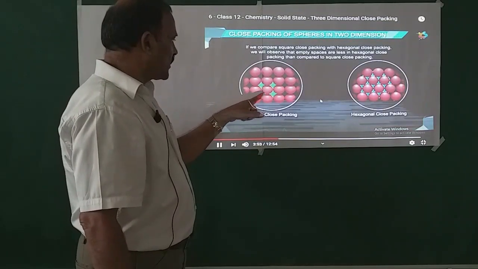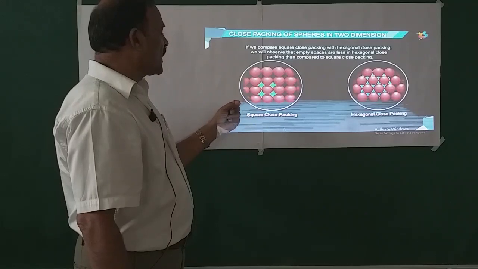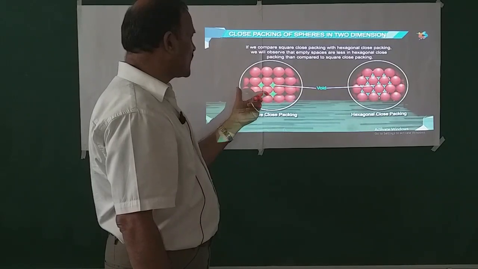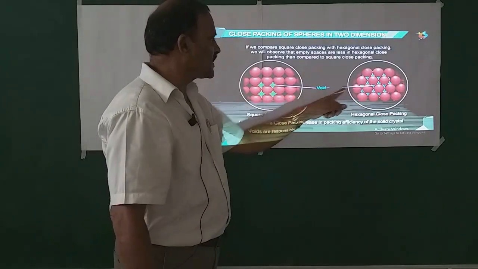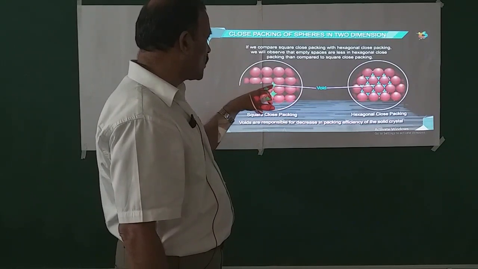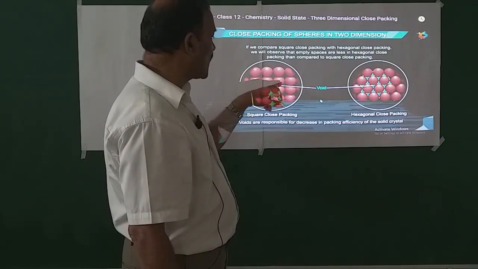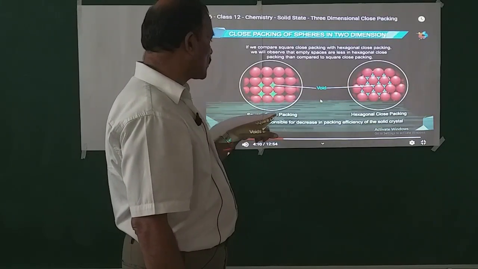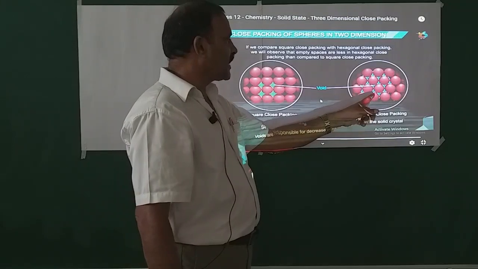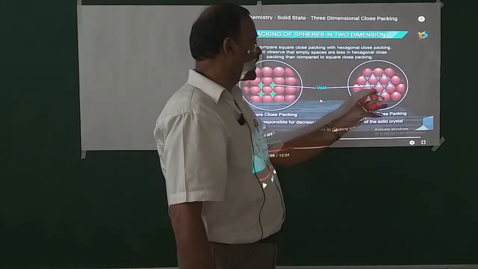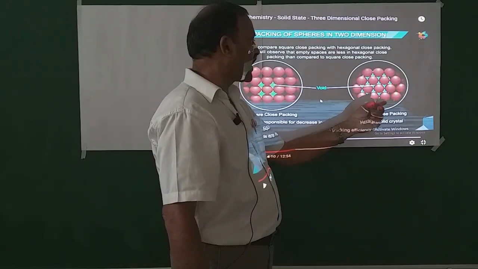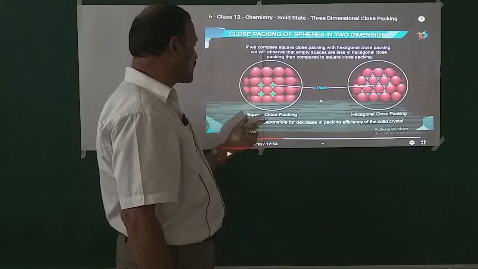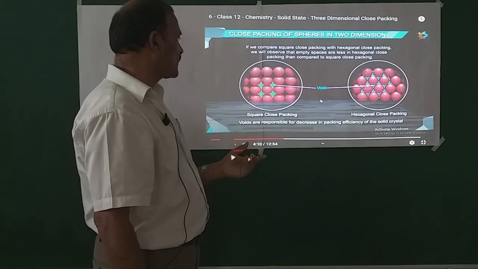Here the holes or voids are big, the space left is high, therefore the efficiency is low. The holes are the empty spaces uncovered by the particles. The empty space in square close packing is more, the empty space in hexagonal close packing is less. Therefore efficiency of packing is high in hexagonal close packing and low in square close packing because the space left is high.